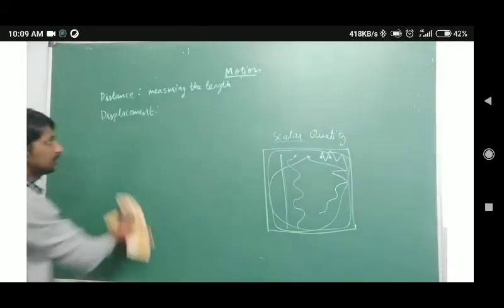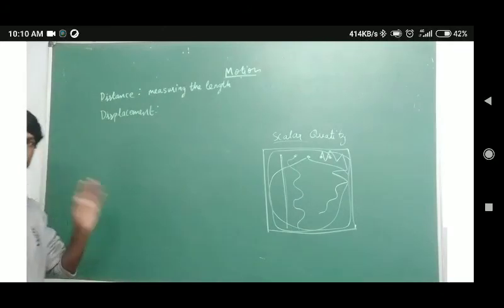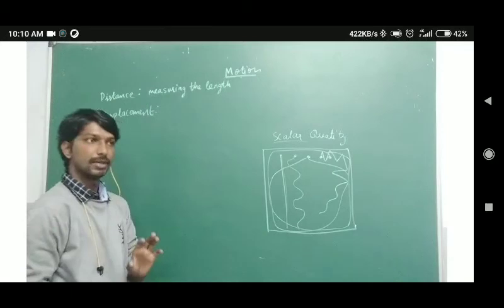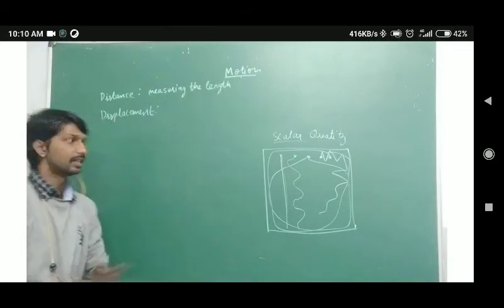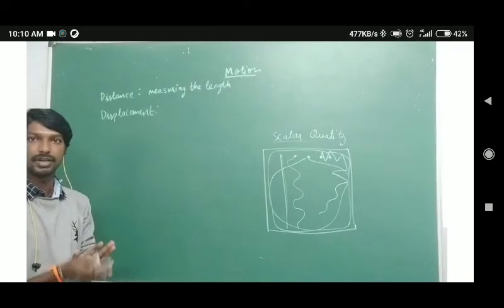So what is displacement? It is also a kind of measuring the length, but from where to where? It also measures the length only, but from where to where?